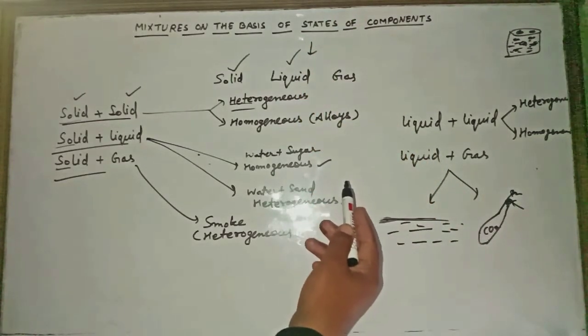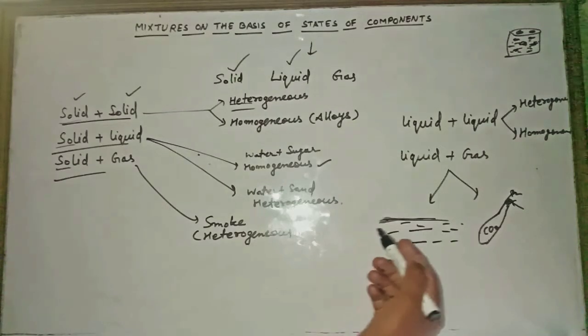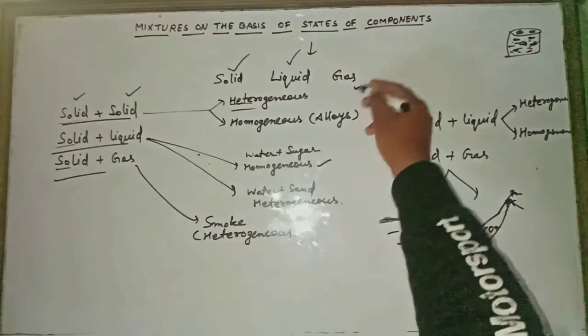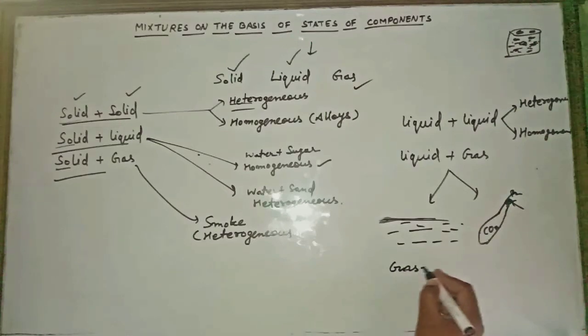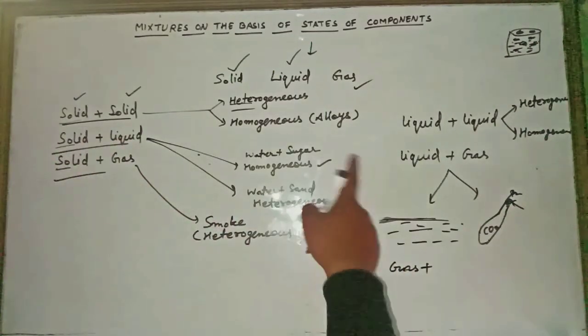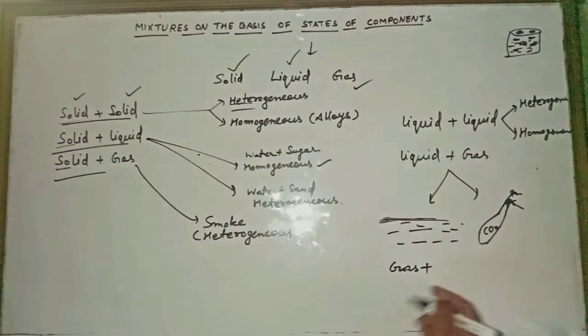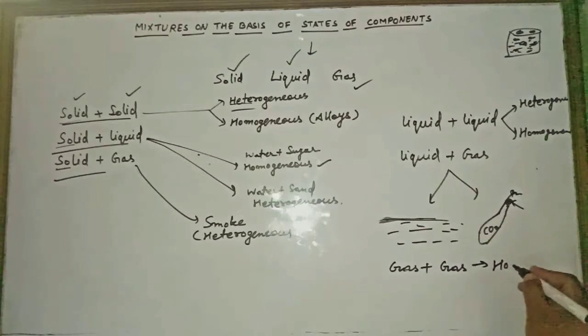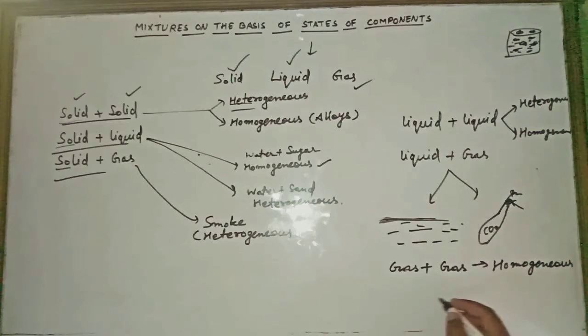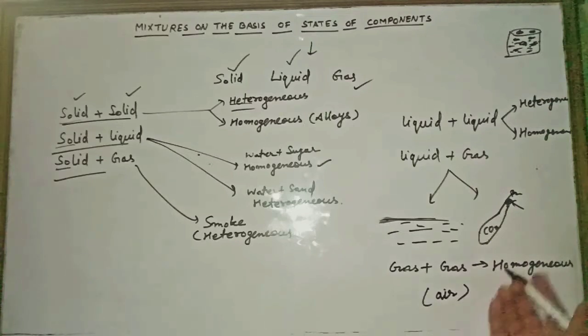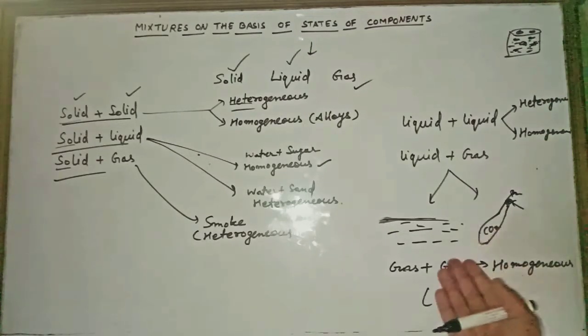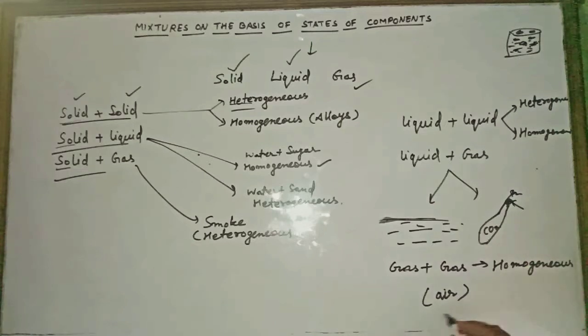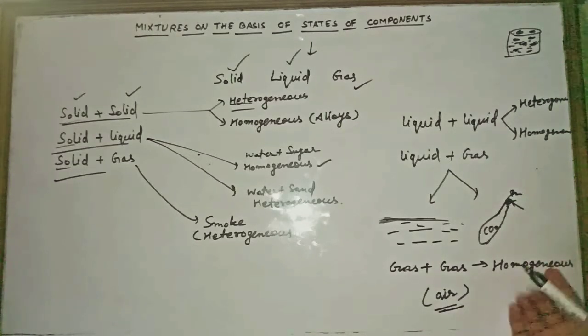So we have taken solid as one component, liquid as one component, and gas. So a gas plus gas mixture can be there. We have already written gas plus solid and gas plus liquid, so what is remaining? Gas plus gas. Gas plus gas will always make a homogeneous mixture. An example of this is air, because in air there is oxygen, nitrogen, carbon dioxide, and many other gases. So there is a mixture of different kinds of gases.